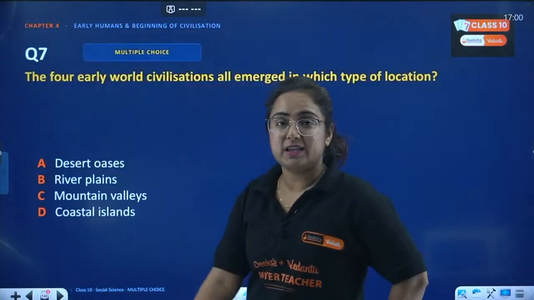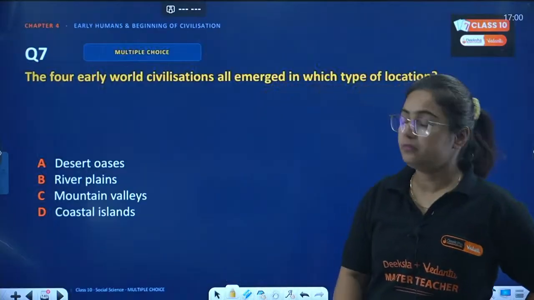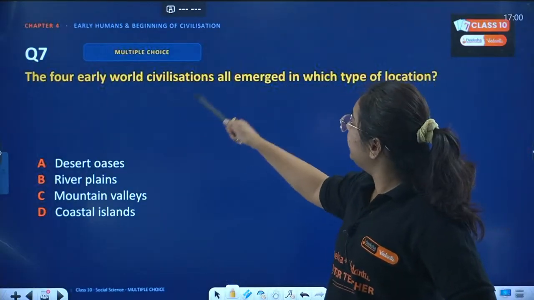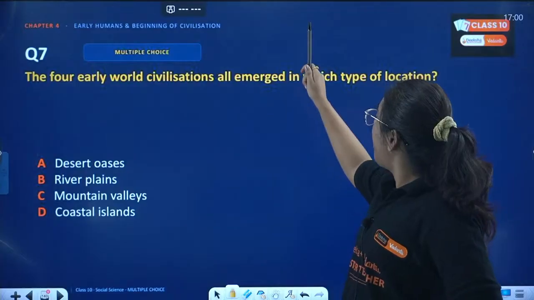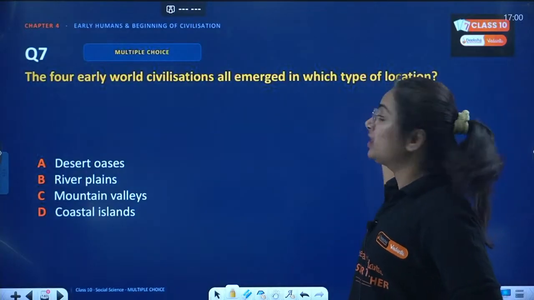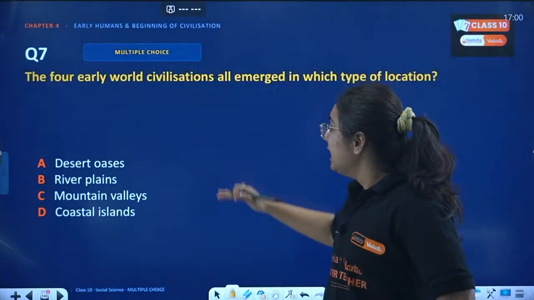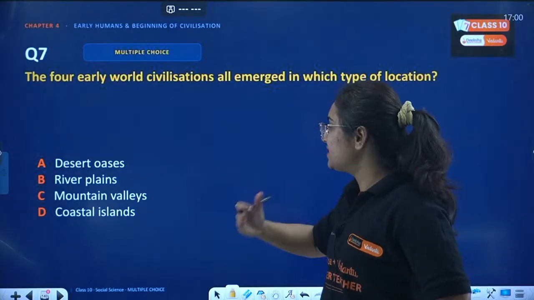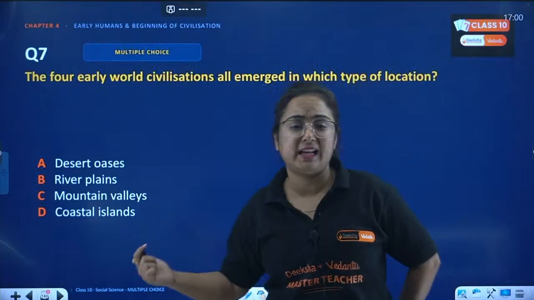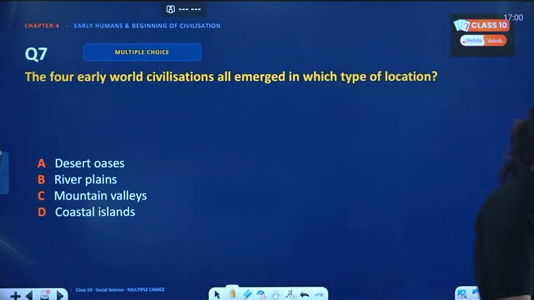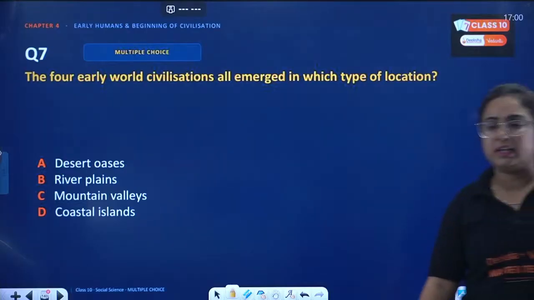Next question, that is the 7th question of the day. The question is, the four early world civilizations all emerged in which type of location? Again, a class 6th type of question. Desert oasis, river plains, mountain valleys, or coastal islands? Be quick in answering this. This is a very easy question. Very easy.